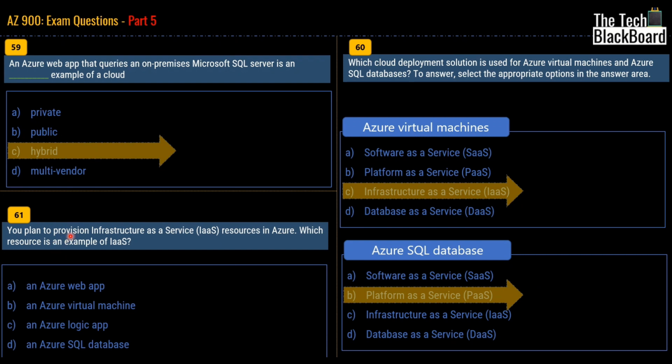Now let's move to question number 61. You plan to provision infrastructure as a service resources in Azure. Which resource is an example of IaaS? Is it Azure Web App, Azure Virtual Machine, Logic App, or Azure SQL Database? The answer for this question is Azure Virtual Machine.